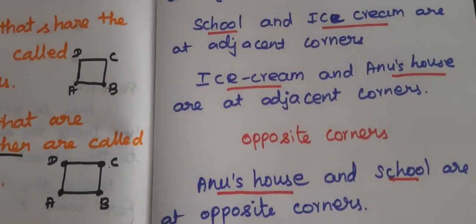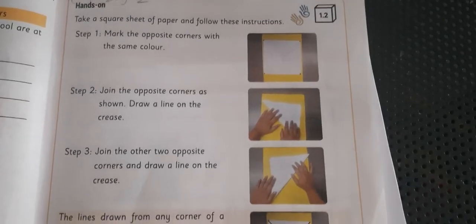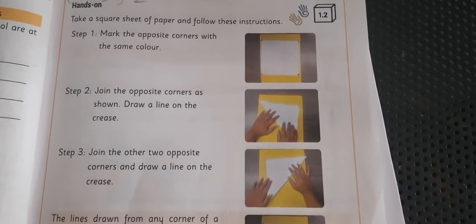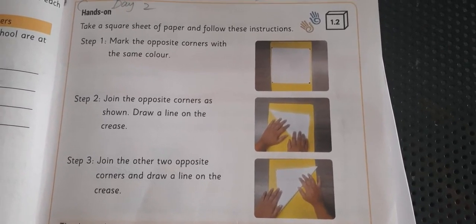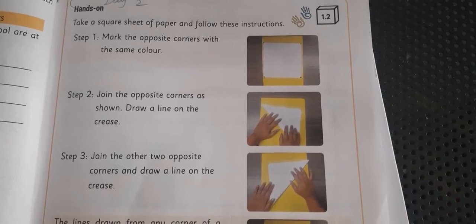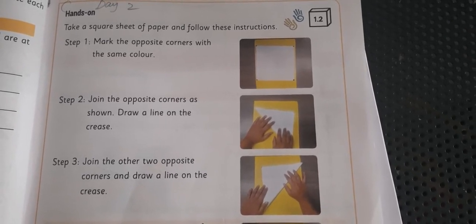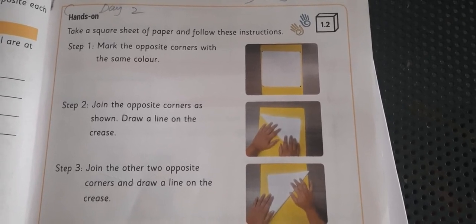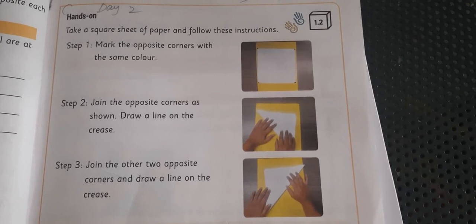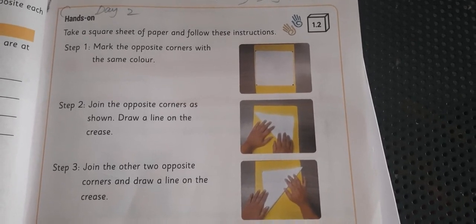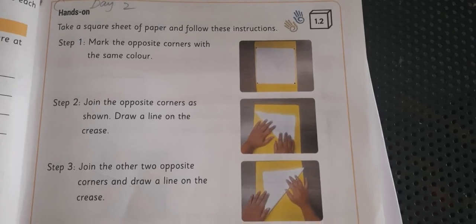Next session we are going to do the hands-on activity. So before we start the second session, you have to get prepared with a square sheet of paper and a color pen. It's a color pen or color sketch. I need a square sheet of paper and the color pen, I mean a sketch. Okay, thank you.